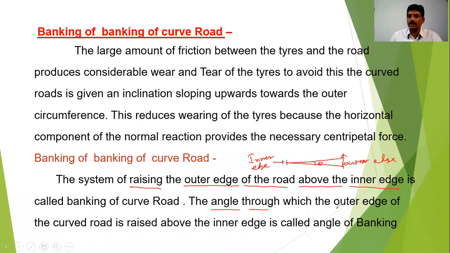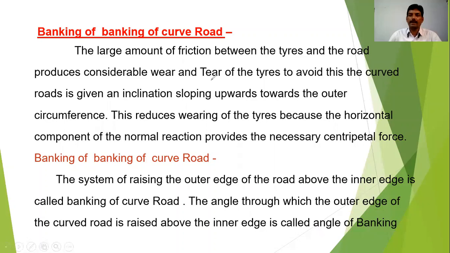The angle through which the outer edge of the curved road is raised above the inner edge is called the angle of banking. So I hope you got the idea of the need for banking: we want a safe turn at a velocity higher than on the level road, where the car would skid. We'll now proceed to the derivation for banking of road.